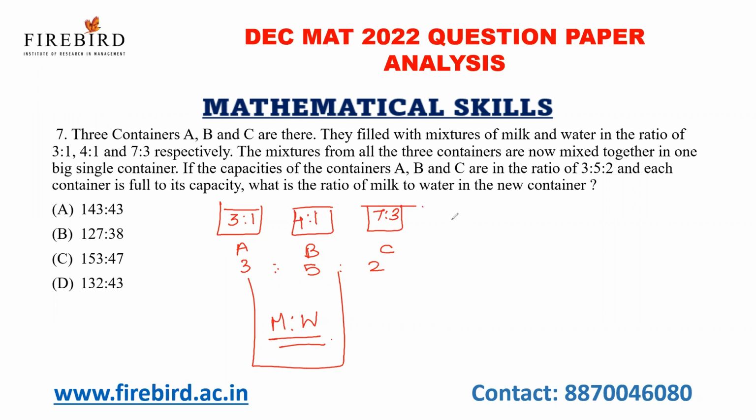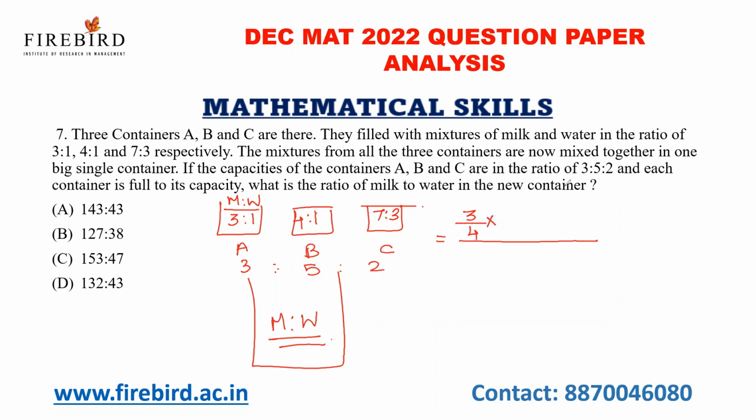So if 3:1 is the milk and water ratio, let us find the ratio between the milk and water when we combine all the three containers. If 3:1 is the ratio, 3 parts contain milk and total parts is 4.